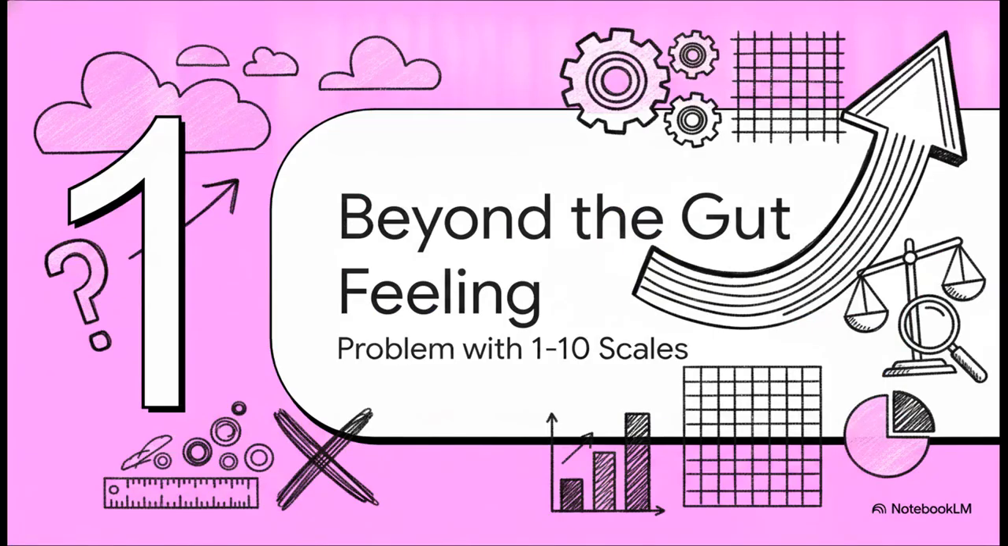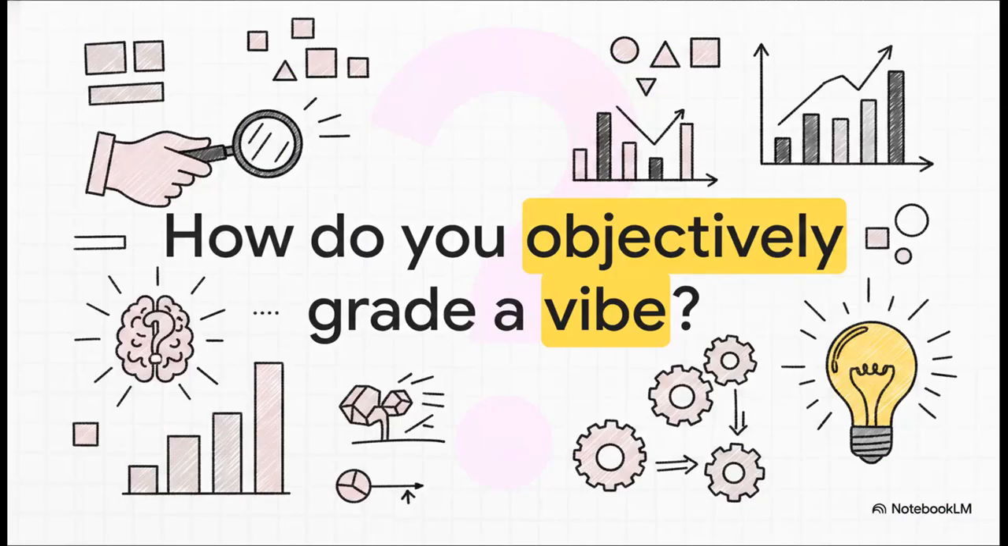All right, Section 1, Beyond the Gut Feeling, the real problem with those basic 1 to 10 scales. I want to challenge you right out of the gate here. How do you objectively grade a vibe? Think about the traditional tools you've probably had to use in the past. Rating an AI's helpfulness on this totally vague 1 to 10 scale with absolutely zero behavioral anchors. Let's be real, that is a massive point of failure.